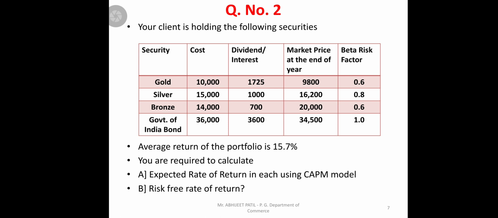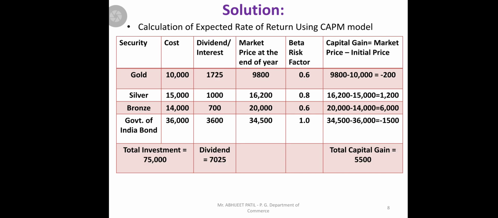The steps are similar to the last problem. First we calculate the market return. Using the chart of security, cost, dividend or interest, market price at the end of the year, and beta, we find the capital gain. As we solved for gold, market price minus cost price: 10,000 minus 9,800. Instead of a gain we get a loss now, that is minus 200.